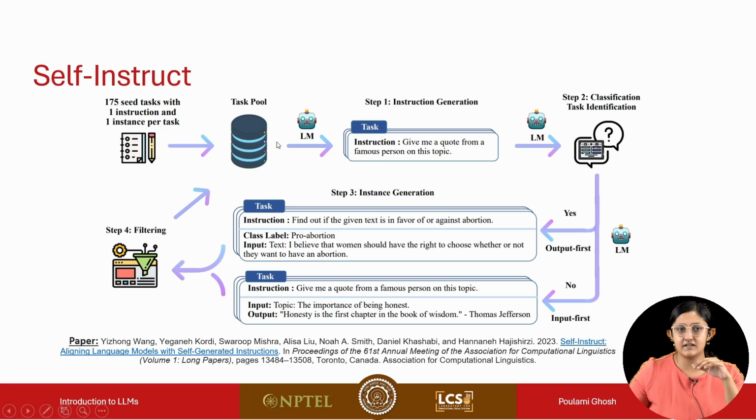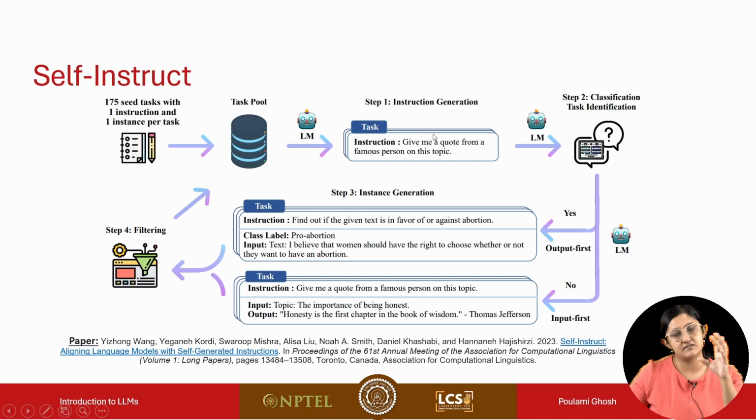In this slide, we have the overview of the technique that they follow. They start with a number of seed tasks. There are 175 seed tasks, with one instruction and one instance per task. This is human written initially. Then there's a task pool where they sample a number of instructions and pass them to the language model, which in this case is GPT-3.